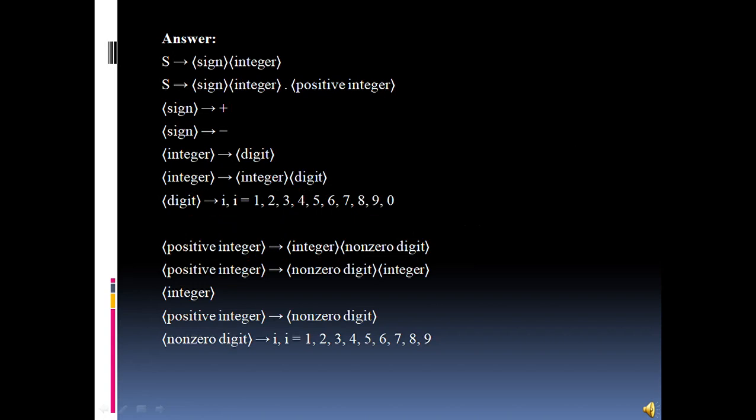So here we can see S can be either a string or a sentence. S can be a signed integer or an unsigned integer. Sign can be positive, sign can be negative. Integer can be a digit, or an integer can be an integer followed by a digit. Digits from 1 to 9 are allowed, as well as 0. Positive integer can be an integer or a non-zero digit. Positive integer can be a non-zero digit, or similarly an integer. Non-zero digits are allowed from 1 to 9.